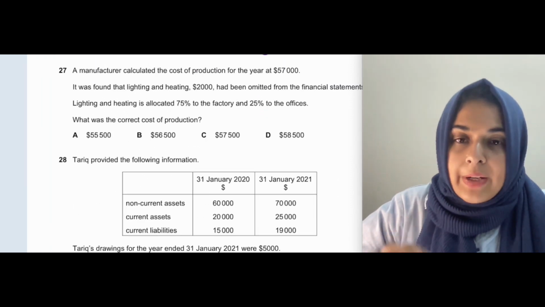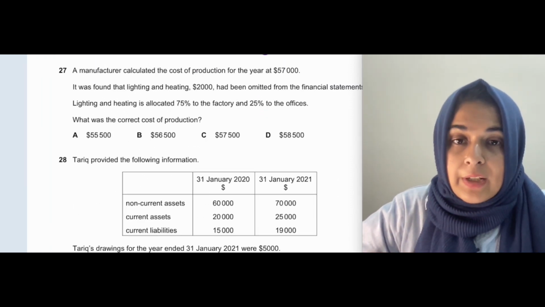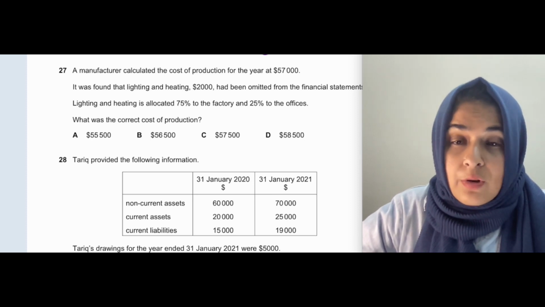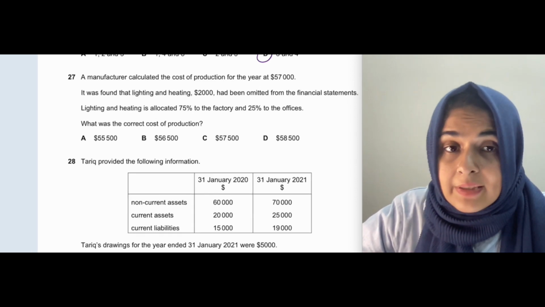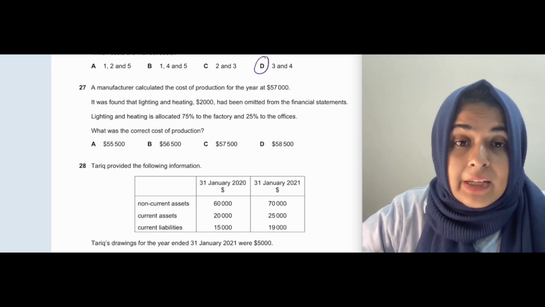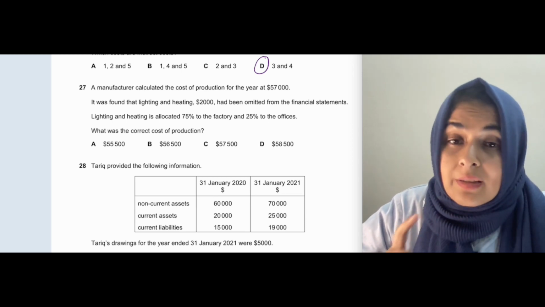Okay, question number 27 says that a manufacturer calculated the cost of production for the year at $57,000. It was found that lighting and heating of 2000 had been omitted from the financial statements. Lighting and heating is allocated 75% to the factory and 25% to the offices. What was the correct cost of production?